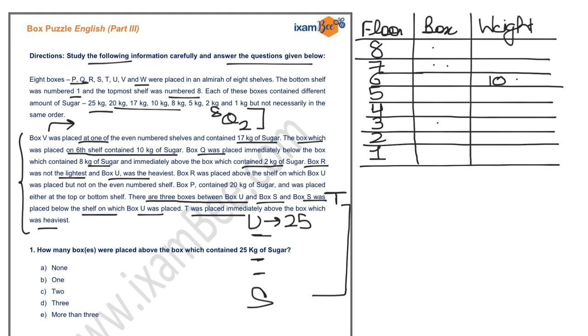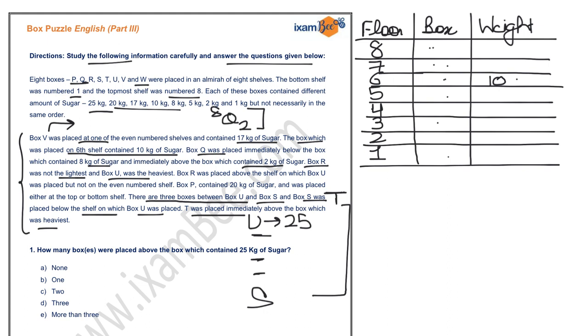So you can place T at the 6th position. If you place T at the 6th position, then U must be at the 5th position, right? And accordingly, S would be at the 1st position. So there will be two cases: either you place T at the 8th position or you place T at the 6th position.